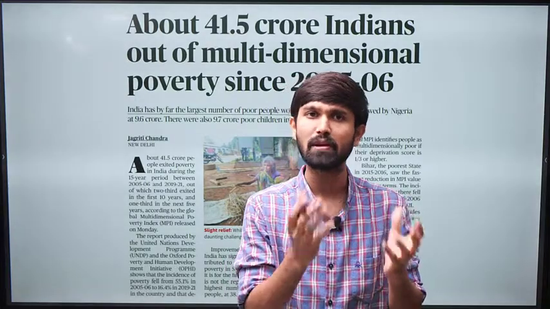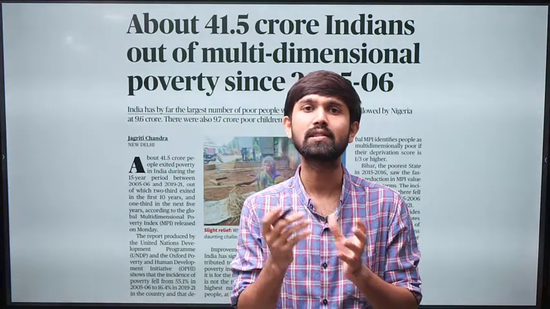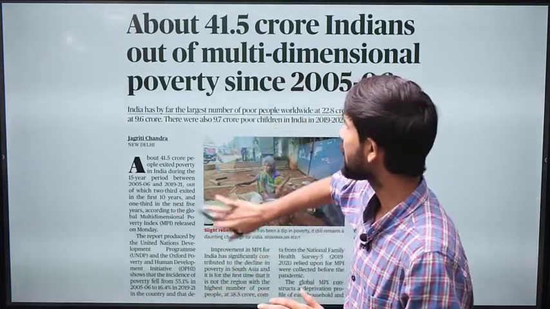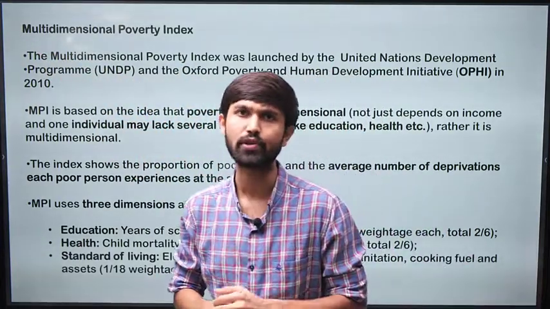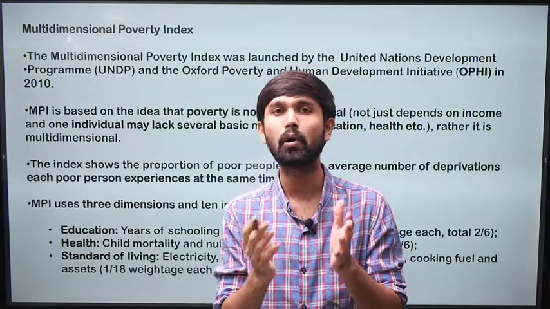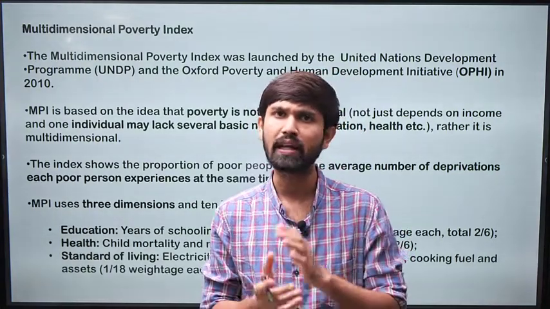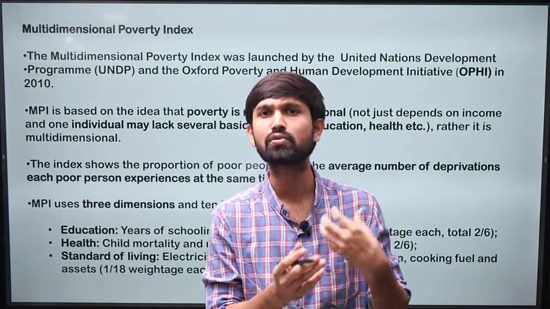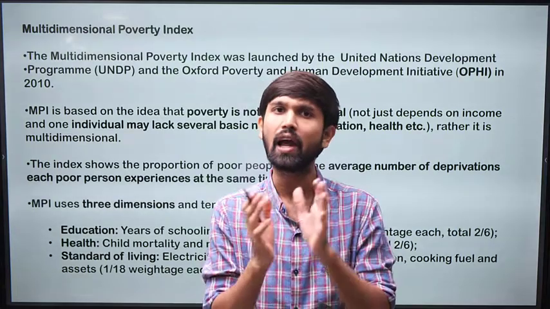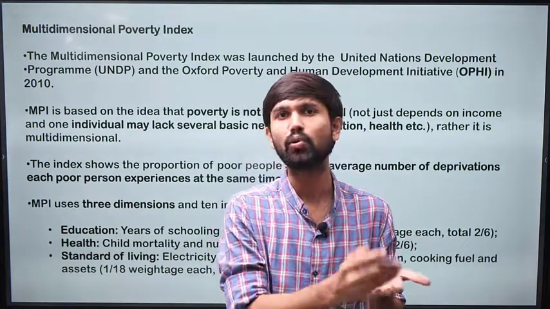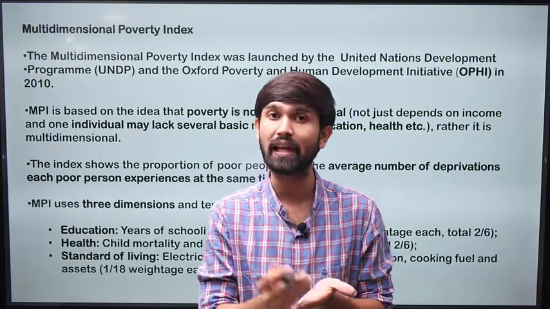So through this article, we'll analyze what exactly is the multidimensional poverty index, how is it measuring the poverty, and through it, we'll understand how India is faring on reducing its poverty. Before we begin on discussing the multidimensional poverty index, let's first ask this question: what exactly is poverty? When we talk about poverty, what exactly do we mean by it? Is poverty only not having the means to sustain ourselves through food or not able to satiate our hunger and other needs? Is that the only aspect of poverty, or is poverty something else as well?